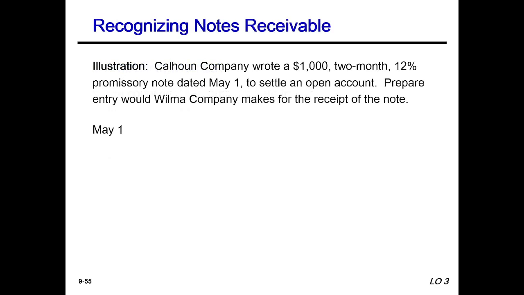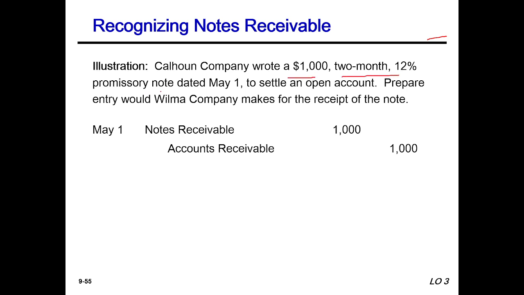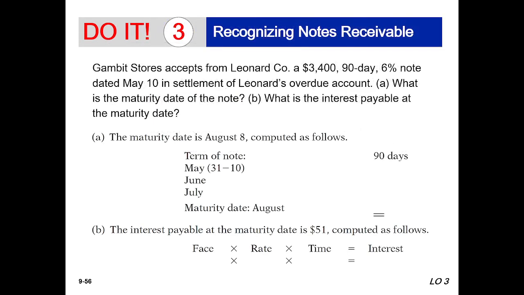Now, recognizing note receivable. Here Calhoun Company wrote a $1000, 2 month, 12% promissory note dated May 1 to settle an open account. Prepare the entry for Wilma Company to record the receipt of the note. Wilma Company is receiving the note, it is the payee, so we debit Notes Receivable and credit Accounts Receivable. Okay, I think everybody is clear. We are moving next.